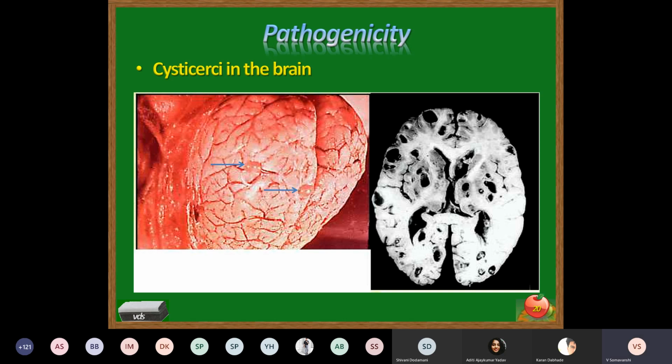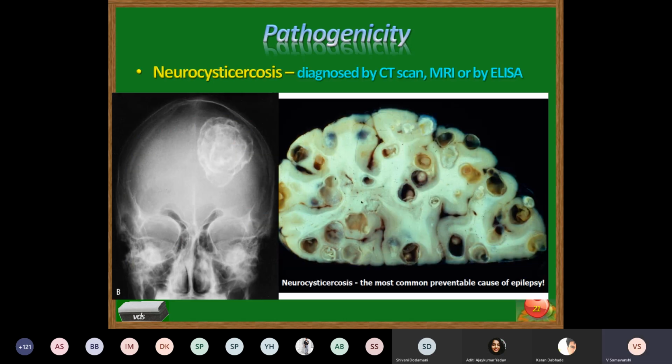Cysticercosis of the brain: here you can see more properly the cysticerci which are present in the second figure on the left. This can be diagnosed by CT scan, MRI, or by ELISA for the detection of antigen of this particular organism. It is called neurocysticercosis.